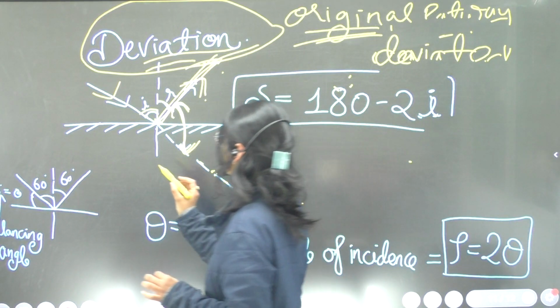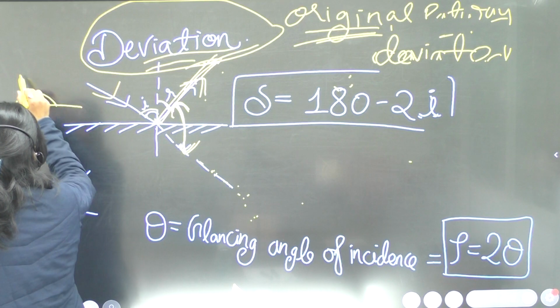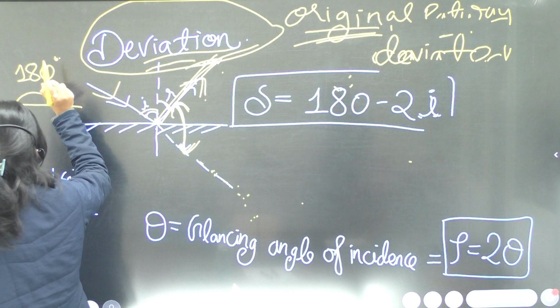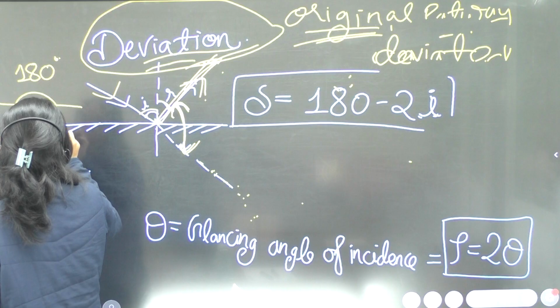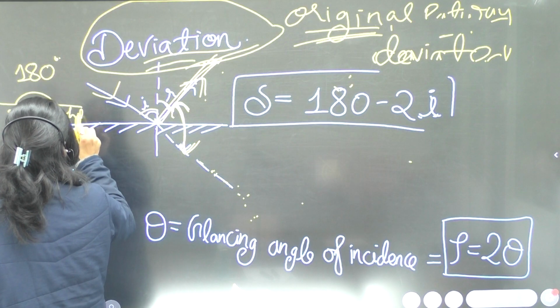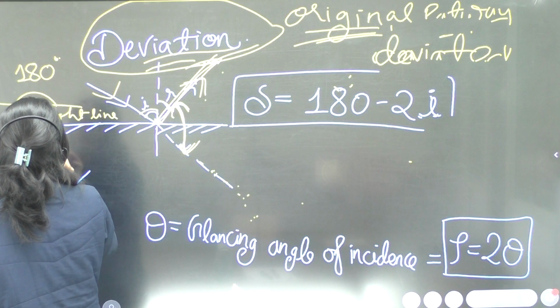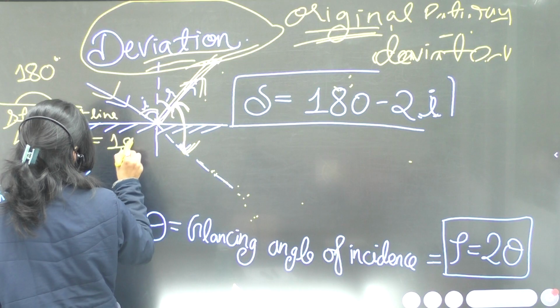We know a single linear line, what does it make? If there is a linear line, a straight line, then obviously it will make a 180-degree angle.